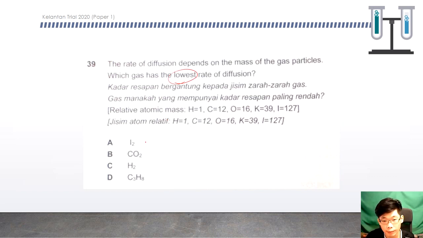Okay, so I think the answer should be A, because 127 times 2. This one is 12 plus 16 times 2, which is 44. This one is 2 only. So this one will be the fastest, the highest rate of diffusion. So A is the answer.